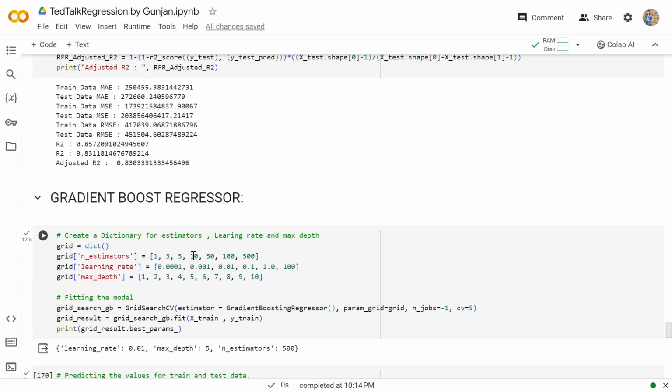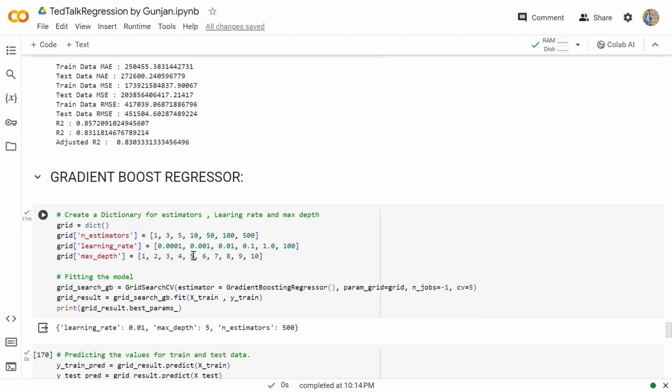Then we'll be doing the gradient boost regressor. A gradient boosting regressor builds the model in a stage-wise fashion like other boosting methods do, and it generalizes them by allowing optimization of an arbitrary differentiable loss.